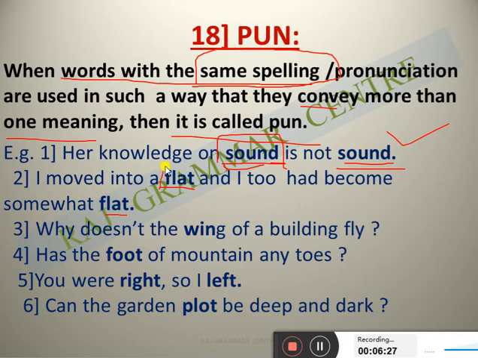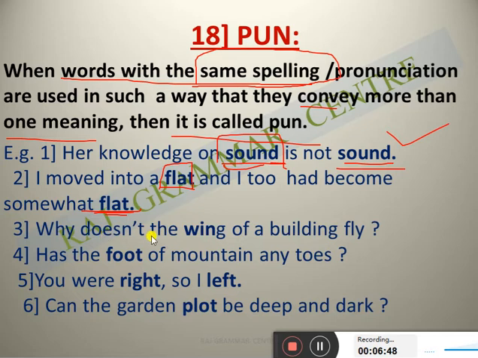Here the flat is apartment, and the second flat is motionless. Okay, where the person is not having emotion, I can say emotionless, no feeling, that is the flat. Not motion, it is the emotion.